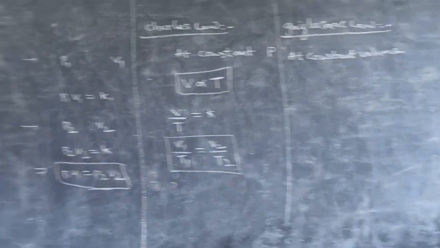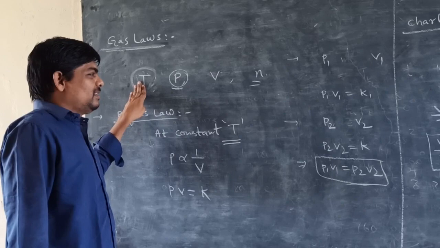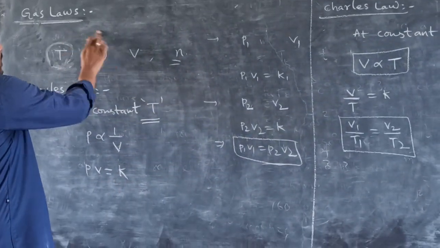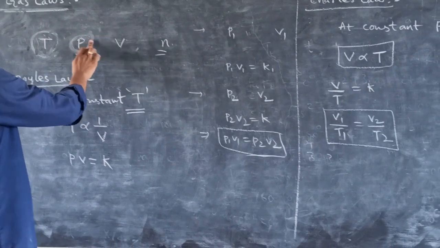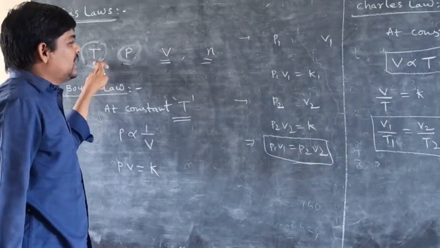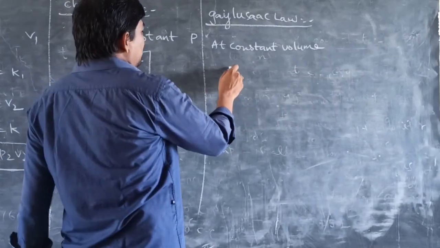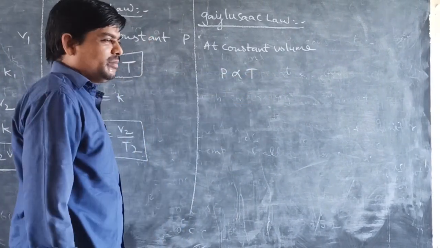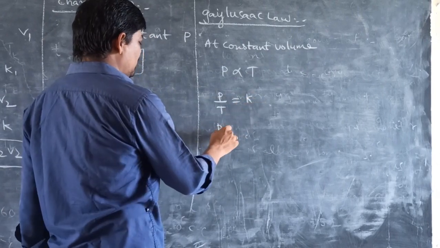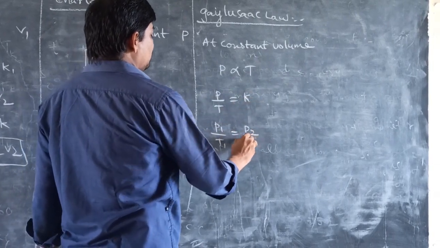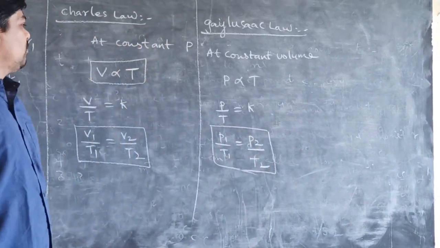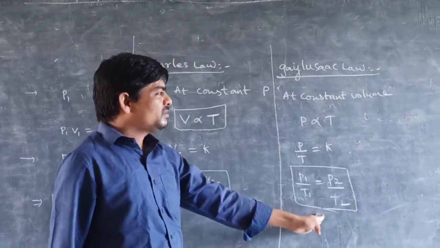Here the first one is Boyle's law, at constant temperature, and the second one is Charles' law, where pressure is constant. The third shows the relationship between the remaining two. Now, when volume is constant, pressure is directly proportional to absolute temperature. Therefore, P by T is equal to some constant K. Therefore, P1 by T1 is equal to P2 by T2. This is the relation between pressure and temperature.